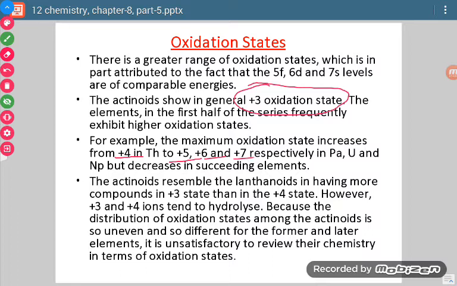So here what we can say is that just like in case of lanthanoids, there is +3 oxidation state, and in addition to +3 there is +2 and +4 oxidation state also. But in this case there are many more oxidation states. There is existence of +5, +6, +7 oxidation state also. So here more oxidation states are shown.